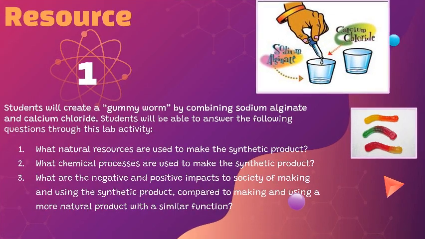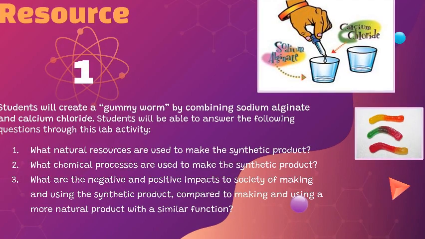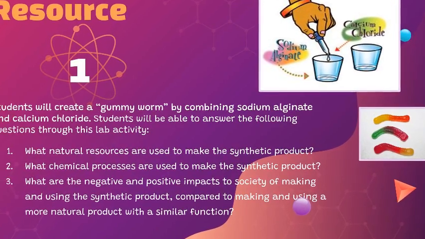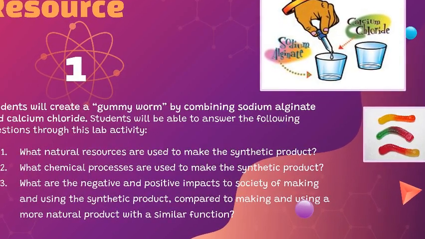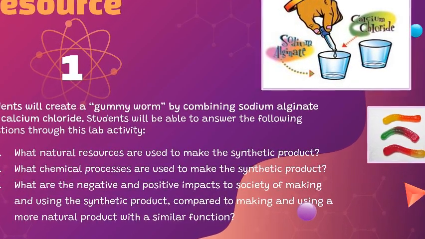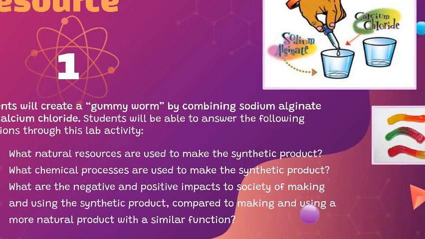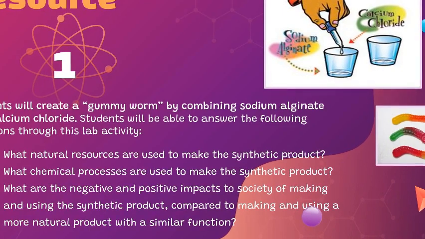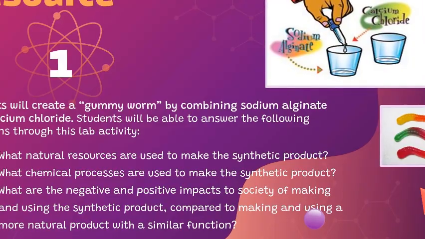Resource number 1. Students will create a gummy worm by combining sodium alginate and calcium chloride. Students will be able to answer the following questions through this lab activity. What natural resources are used to make the synthetic products? What chemical processes are used to make the synthetic product? And what are the negative and positive impacts on society of making and using synthetic products compared to making and using a more natural product with similar function? There is a link in the slides for the lab.